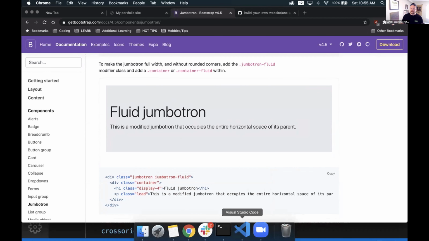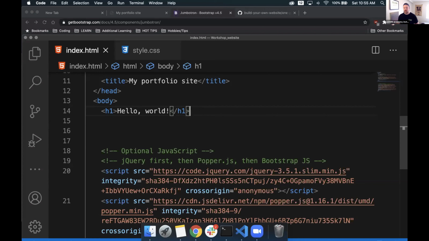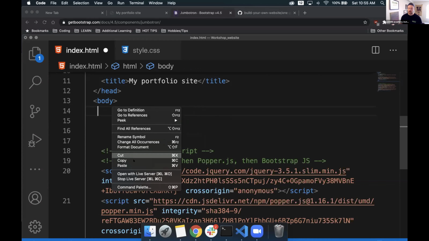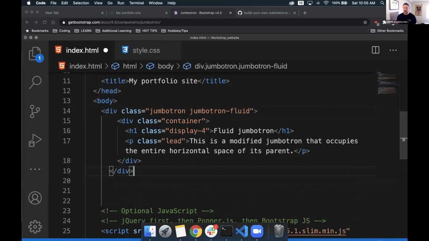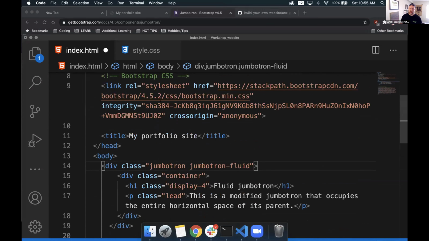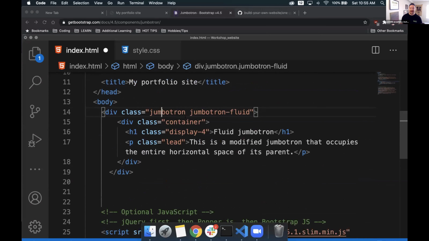We're going to go back to our Visual Studio Code text editor. We'll remove this H1 tag because we don't need that. And in its place, we're going to paste, right after the opening body tag, that code. So we have a div class container that is named Jumbotron, Jumbotron-fluid, which I'll get a little bit more into, like what these naming conventions are and what they're doing exactly. But this allows our class to look at our style sheet that Bootstrap offers us and style this little bit of code in the way that we want.